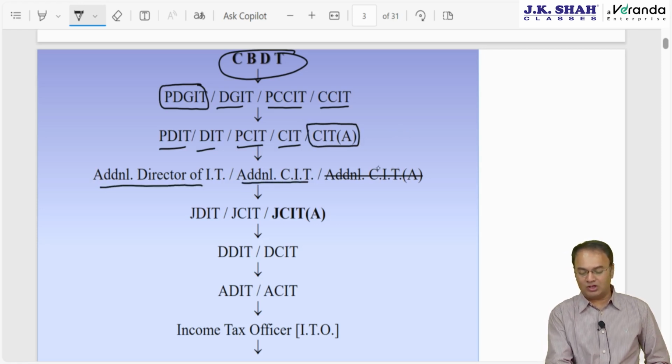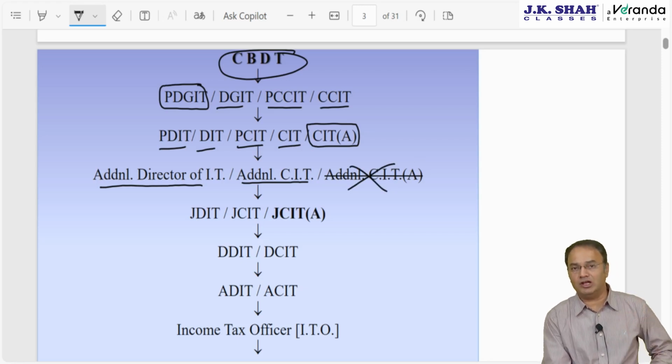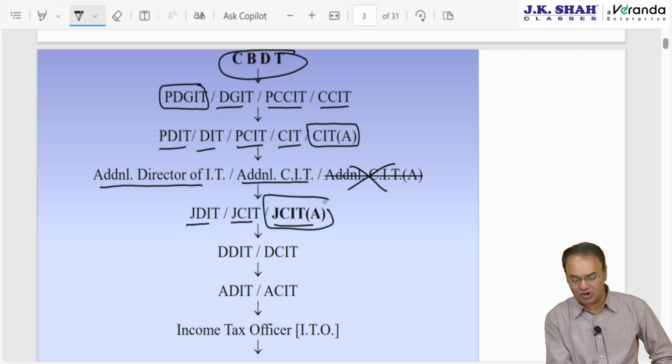There used to be one more authority which was defunct since long, but finally deleted by Nirmala Sitharamanji last year. Should have been deleted long back. This authority was useless. There was no post of additional CIT appeal. Joint Director, Joint Commissioner, JDIT, JCIT and JCIT appeal. This is the authority newly introduced with effect from AY 24-25 last year.